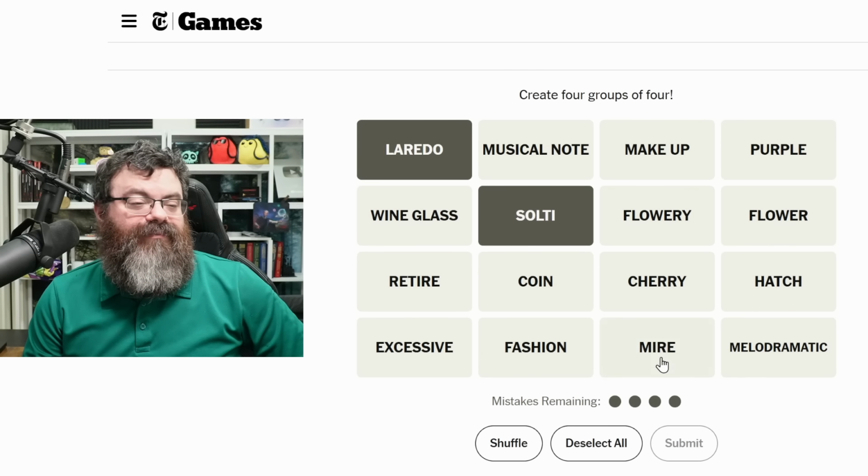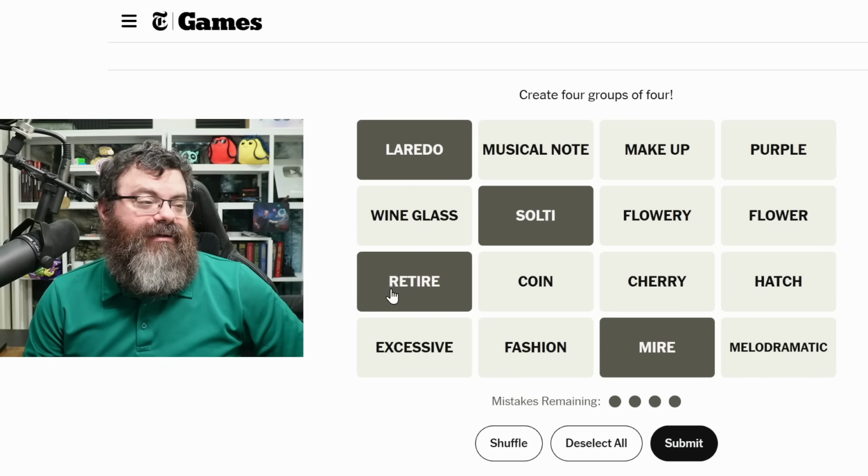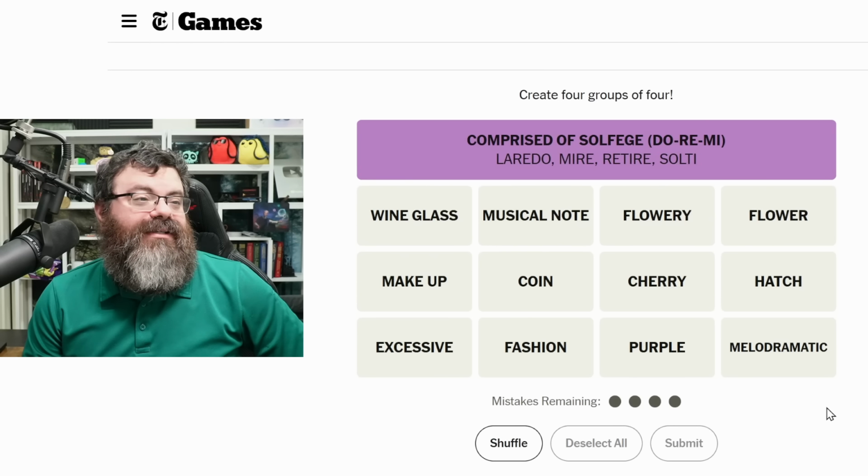How many? Mi, re. Mire is mi, re. Well, there should be one more. Retire is re, ti, re. You could sing these words. I'm just gonna make sure there's not a fifth one. Okay, I'm not seeing it, so I think this is purple. Better be purple. Comprised of solfege. There we go.